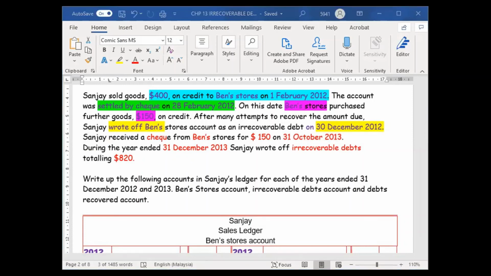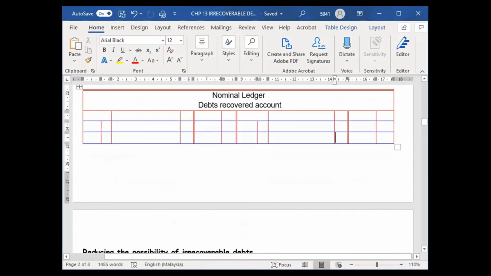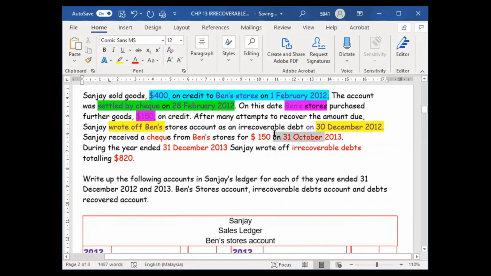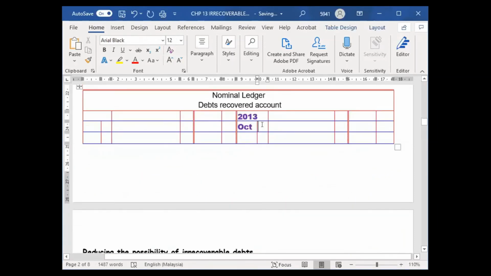Bad debt recovered, we record in the bad debt recovered account. So we follow the first method. I go to the debts recovered account. Debt recovered account is an income. Income will be in a debit side. So 2013, 31st October, and then I write here bank. How much? 150. We follow the first method now, that's why I write bank. If second method, here we write the guy's name. Okay, under 50, I'm done already.